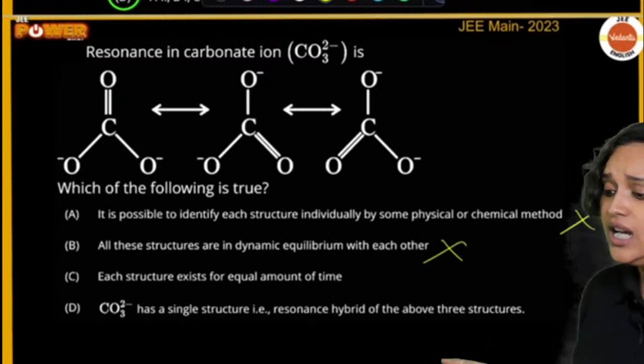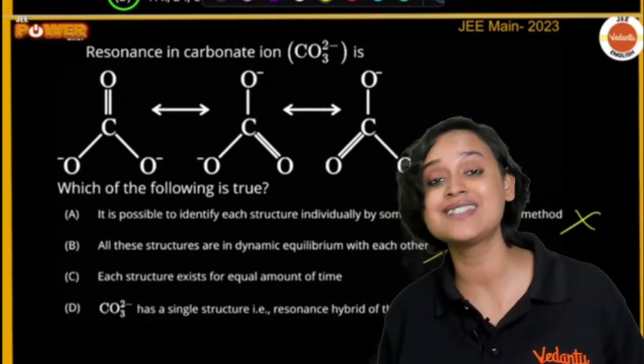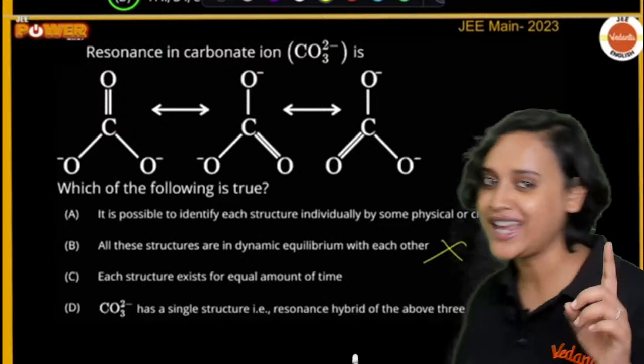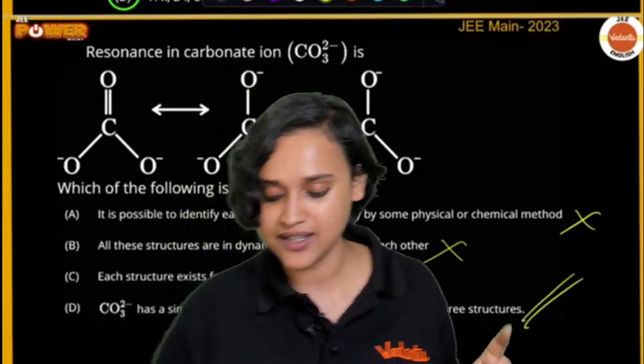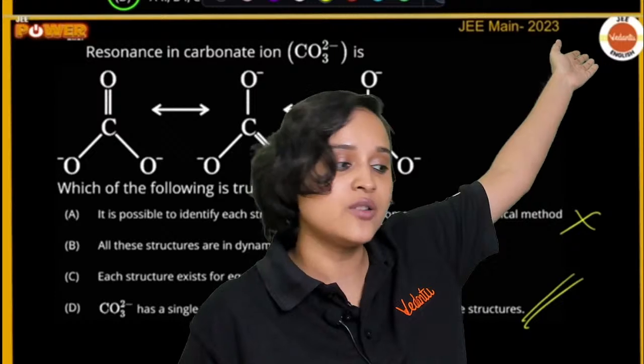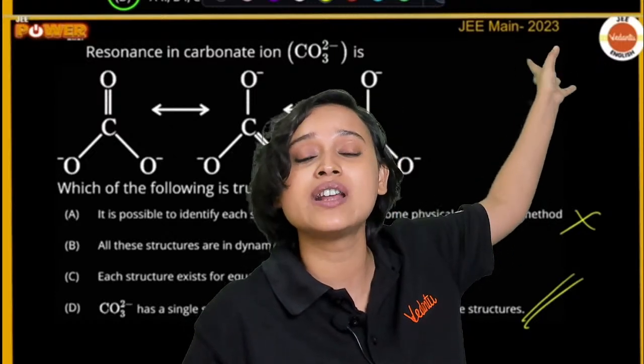No, we cannot. And finally, CO3 2 minus has a single structure which is a resonance hybrid of all the structures. That does make sense, right? So yes, option D is the correct answer. And look at this. This is a JEE Main 2023 question. They are asking you about resonance structure.